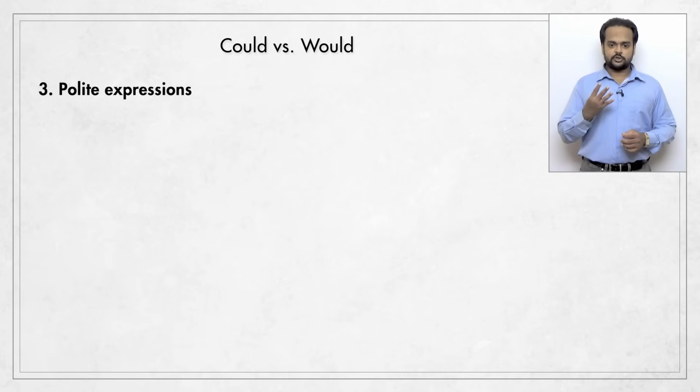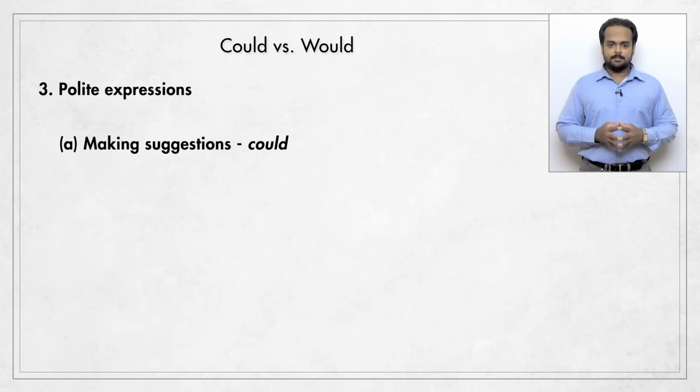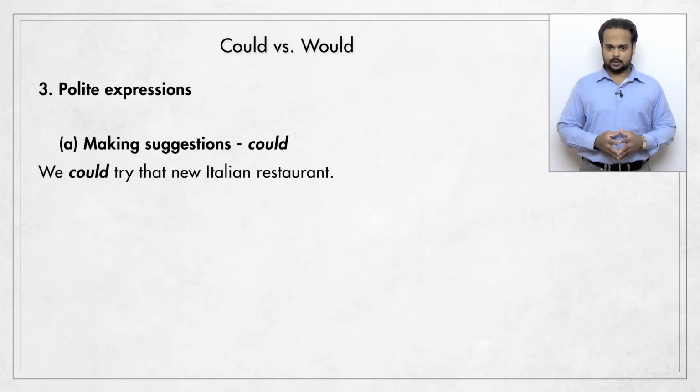There are four functions that are important for us: making suggestions, offers, requests, and asking for permission. First, to make suggestions, we normally use could, as in this example. We could try that new Italian restaurant. So imagine that we're planning to have dinner together and I make this suggestion. Here, using would is wrong.